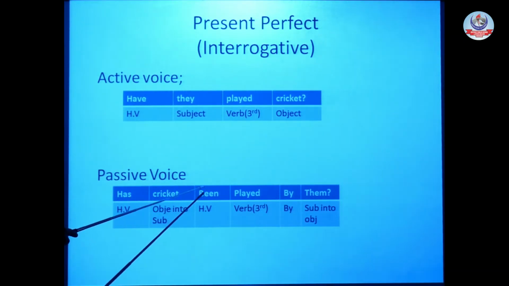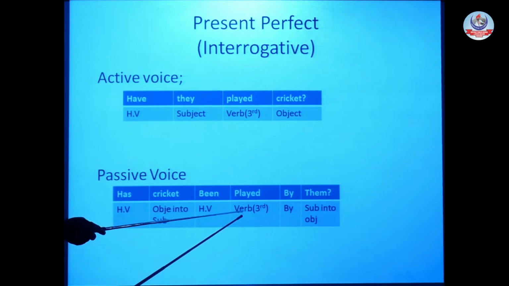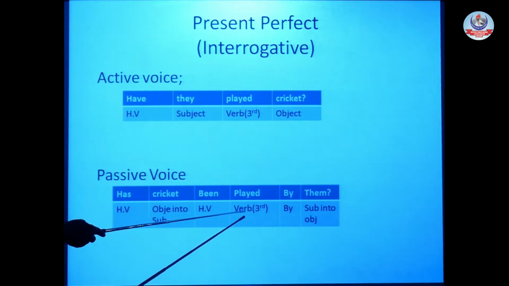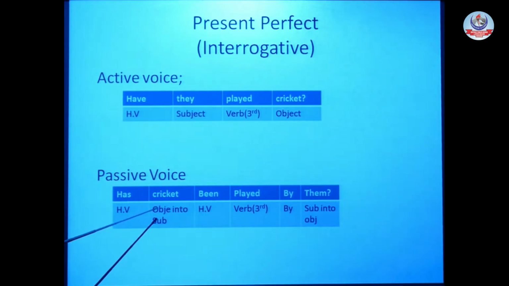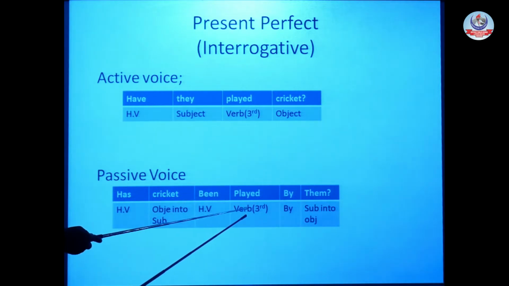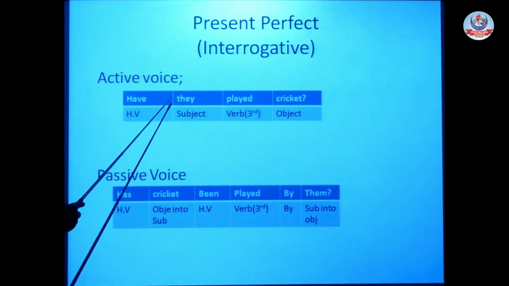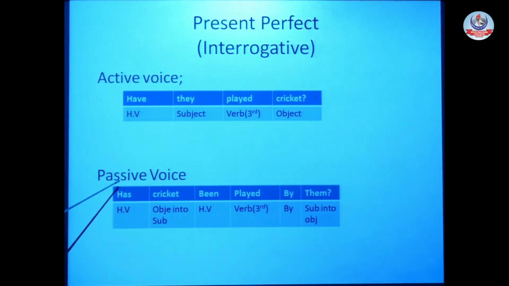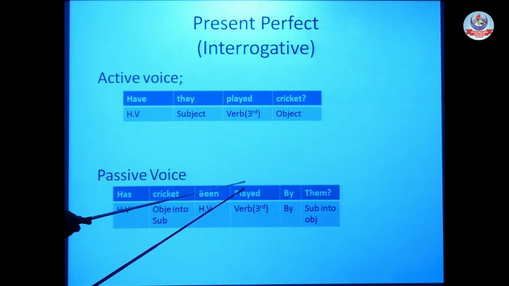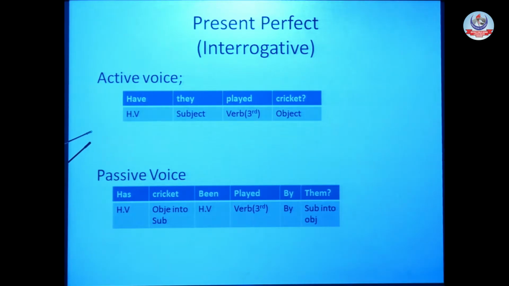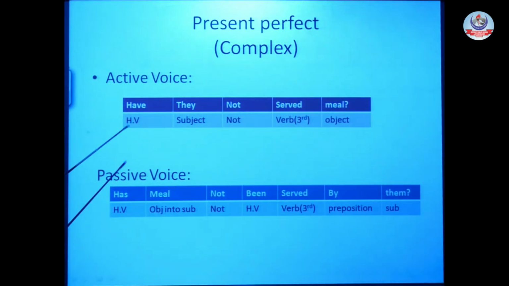Has cricket been? As per the rule, the third form of the verb is used in passive voice. Has cricket been played? Addition of by as a preposition, and at the end, subject into object. Has cricket been played by them? So it was our present perfect tense which we studied today.